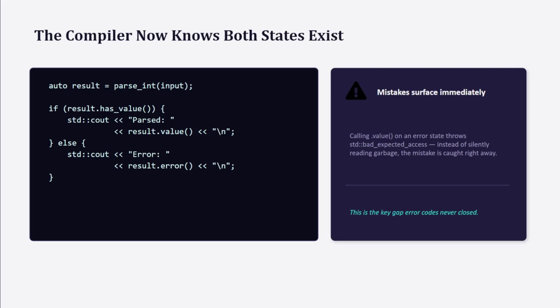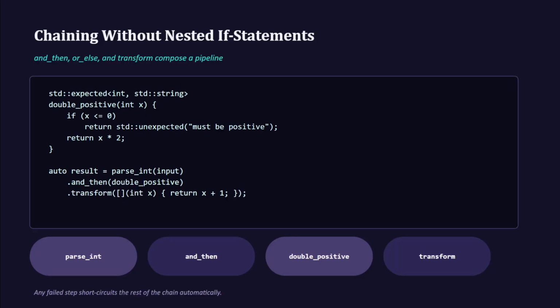The key difference from an error code is that the compiler now knows there are two distinct states. First, the .value which you can see in the if case, versus the .error which you can see in the else case, are only meaningful in their respective states. So calling .value on an error state throws std::bad_expected_access, so mistakes surface immediately instead of silently reading garbage.